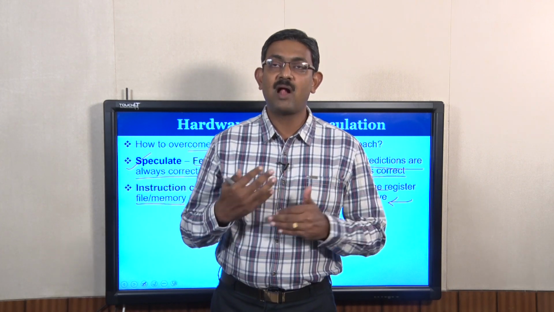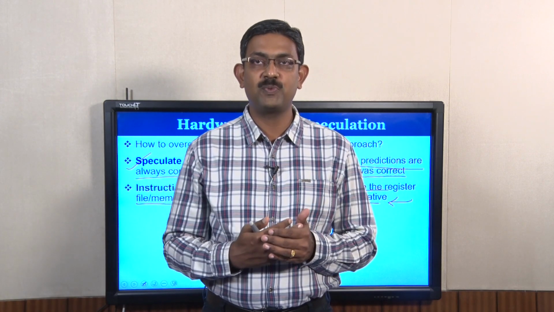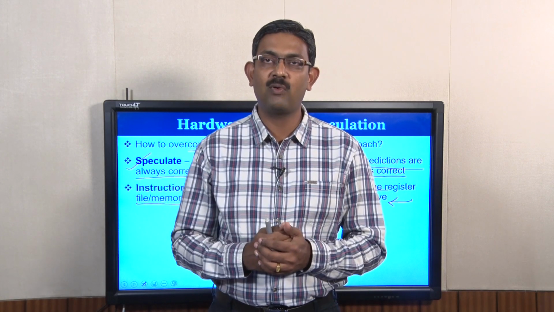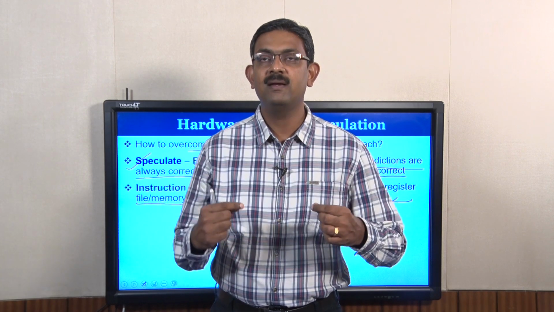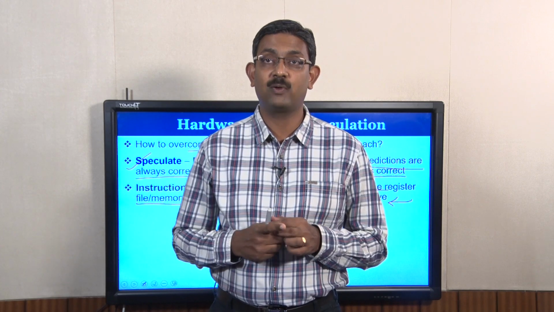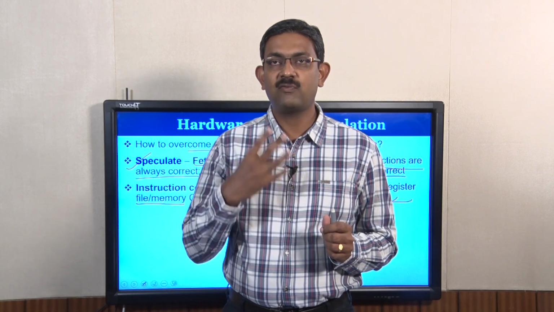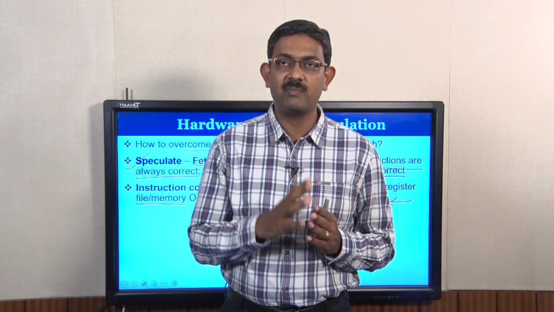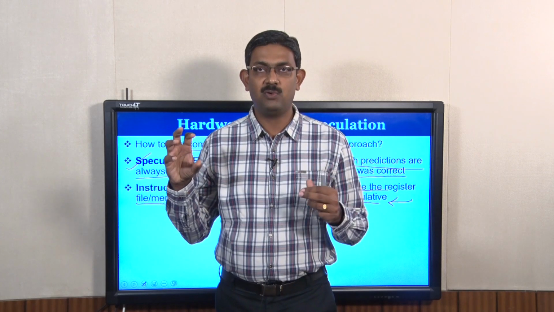But let us assume that after a few cycles, the condition of the branch is no longer speculative, meaning we know the outcome of the branch. And if the predictor was correct, at that point of time the load instruction is no longer speculative. So certain instructions which come as a follow through of a branch or as a target of a branch are speculative for some time when you run and execute.